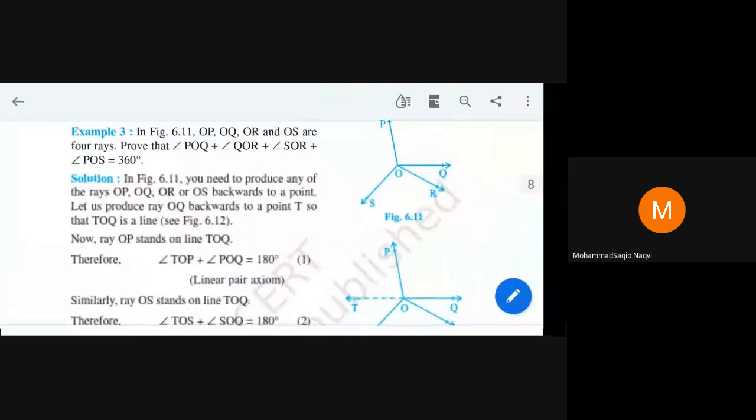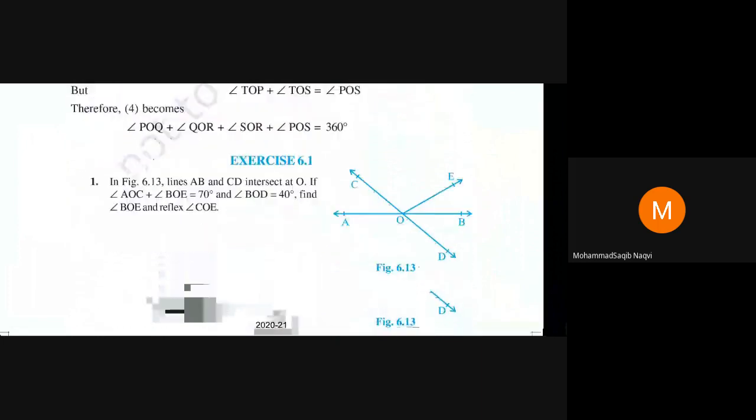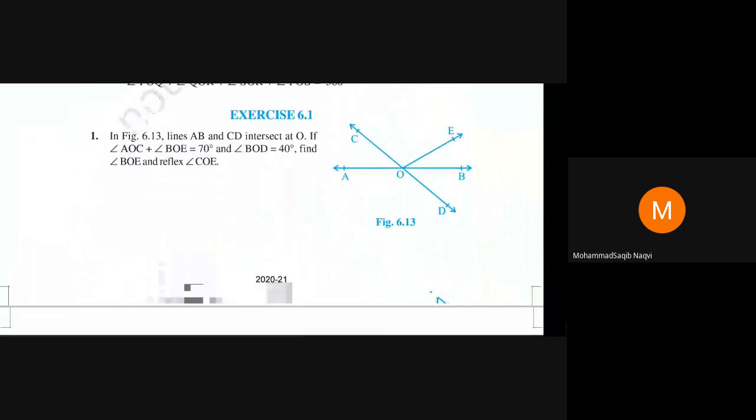Okay, keep all these things in mind when you solve Exercise 6.1. You can see question number 1. In figure 6.13, lines AB and CD intersect at O. If angle AOC plus angle BOE is equal to 70 degree and angle BOD is equal to 40 degree, then find angle BOE and angle COE.